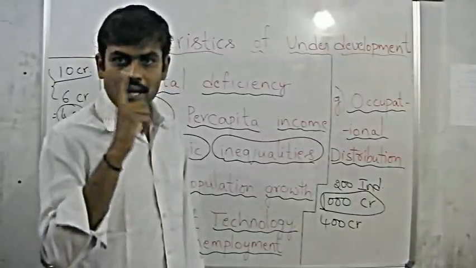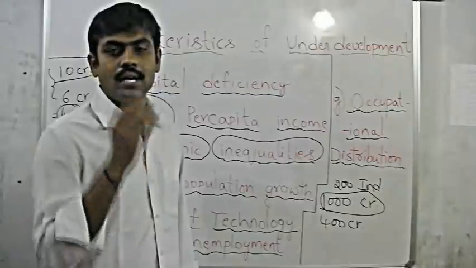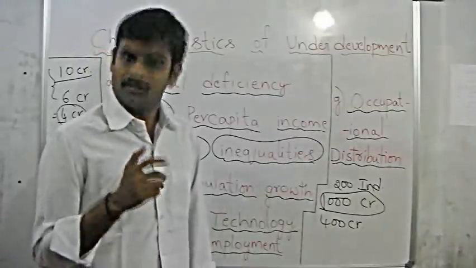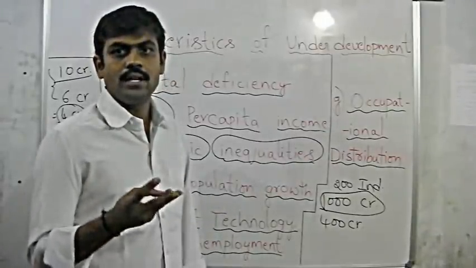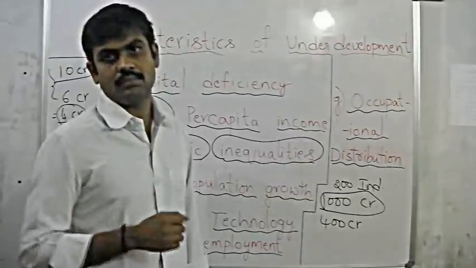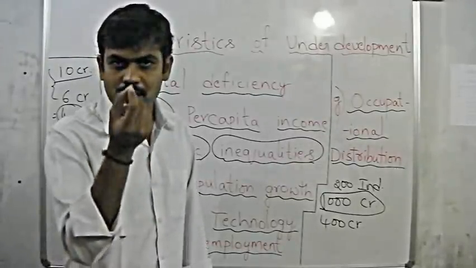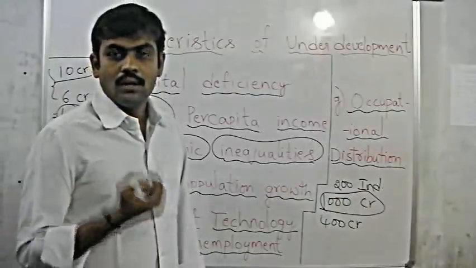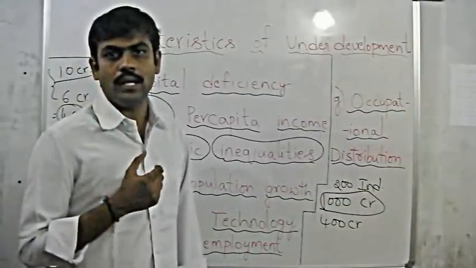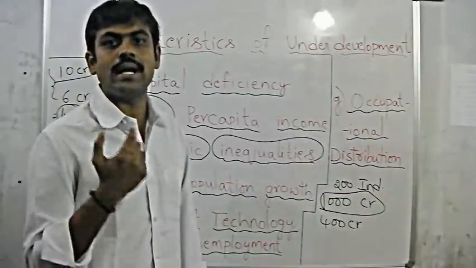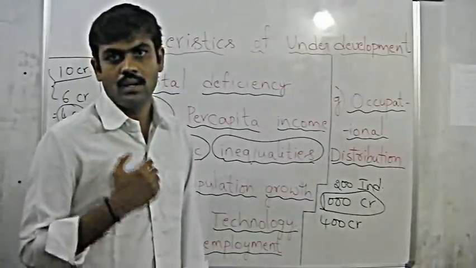Assume that one person has at least 5 dependents: his wife, his mother and father, his 2 children. If he is earning just 40,000 per annum, all 6 should adjust themselves within that 40,000.